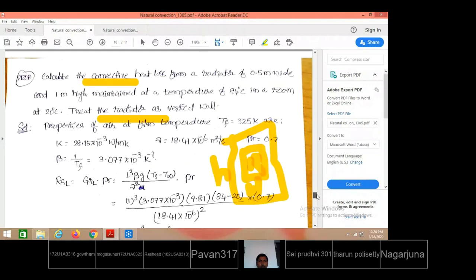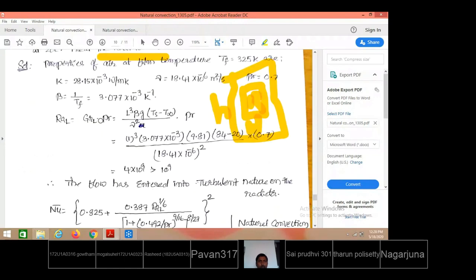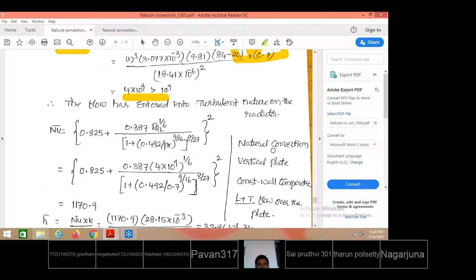At this temperature, we take the fluid properties. Then Rayleigh's number is found to be greater than 10 to the power 9, which means that at the given height, turbulent flow is also taking place. Up to some height it is laminar flow, afterwards turbulent flow has entered. So within the given length of the radiator, both kinds of flow are happening, laminar as well as turbulent, over the total height.